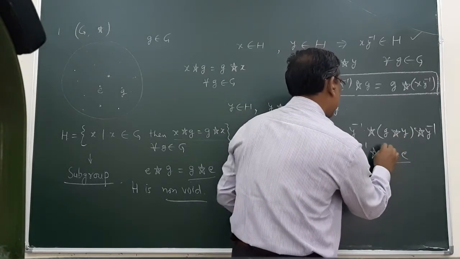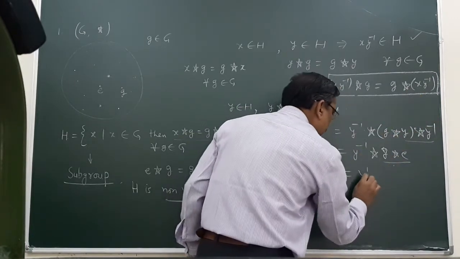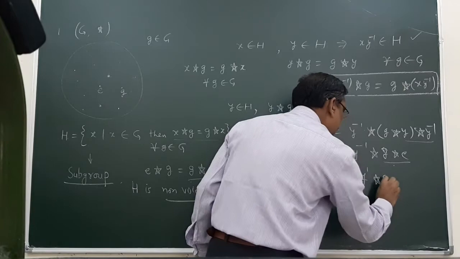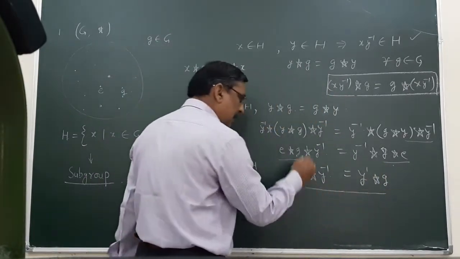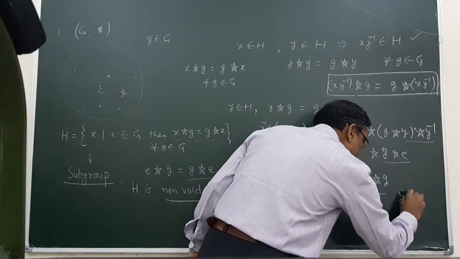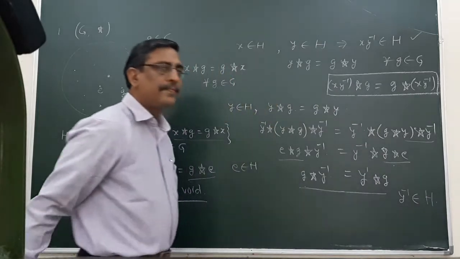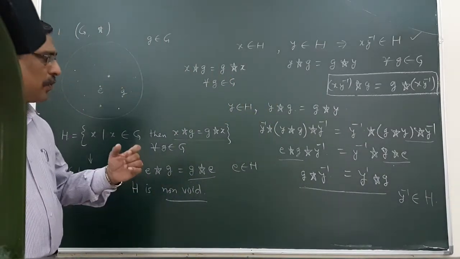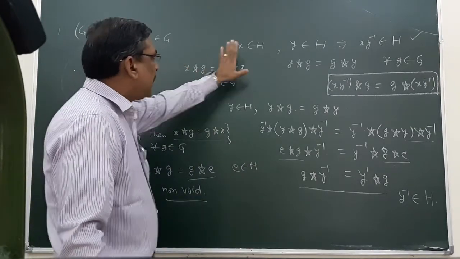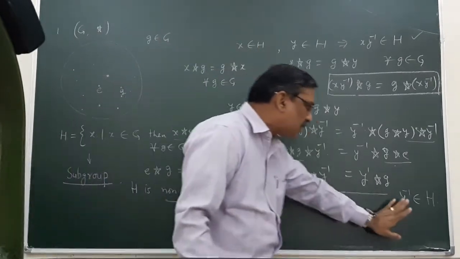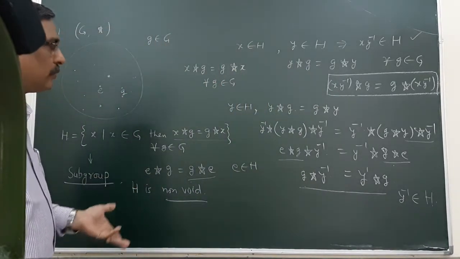y inverse g. This is your g, and y inverse is your e. y inverse and g, and this result shows that y inverse is an element of H. So now we have proved that y inverse belongs to H, and we already know x belongs to H, y inverse belongs to H. Then what do we need to do?